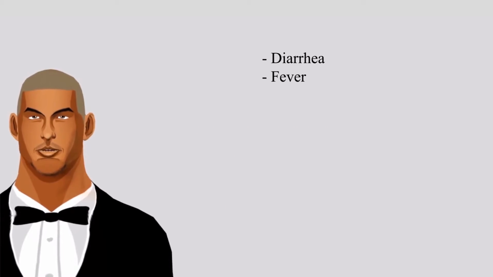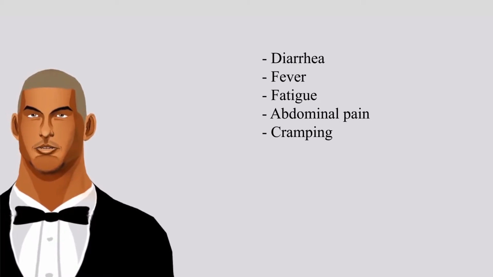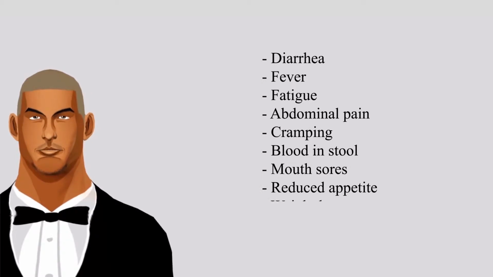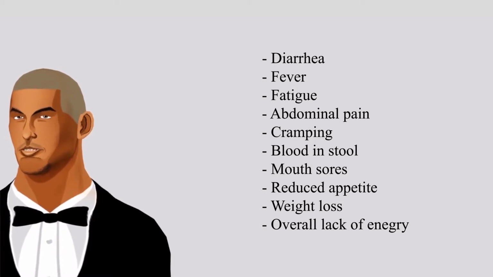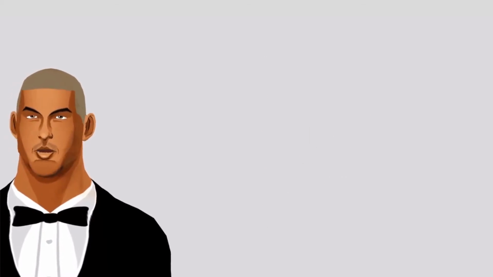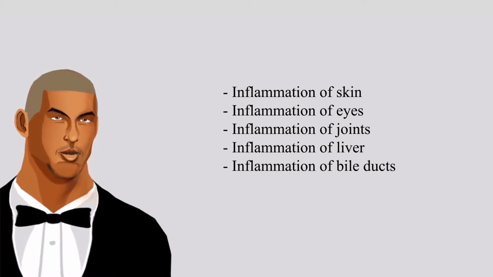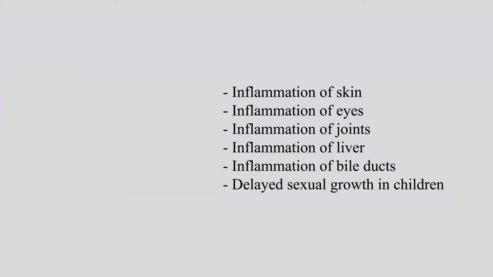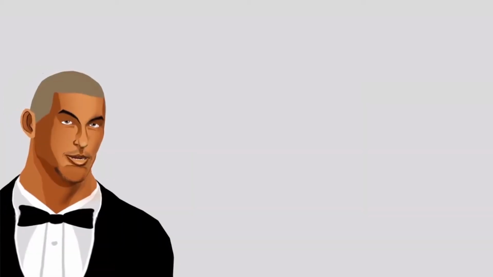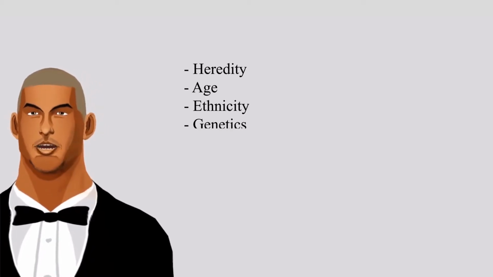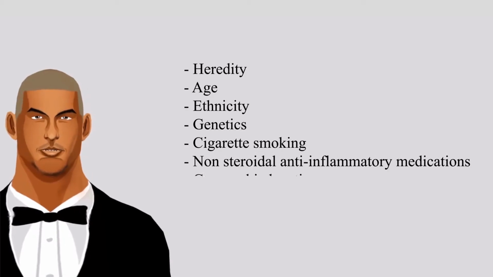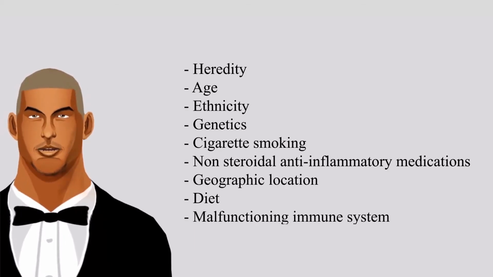Symptoms include diarrhea, fever, fatigue, abdominal pain, cramping, blood in stool, mouth sores, reduced appetite, weight loss, and overall lack of energy. Individuals with severe Crohn's can have further symptoms such as increased inflammation of the skin, eyes, joints, liver, bile ducts, and delayed sexual growth in children. Risk factors. Crohn's disease can be due to heredity, age, ethnicity, genetics, cigarette smoking, non-steroidal anti-inflammatory medications, geographic location, diet, and malfunctioning of the immune system.